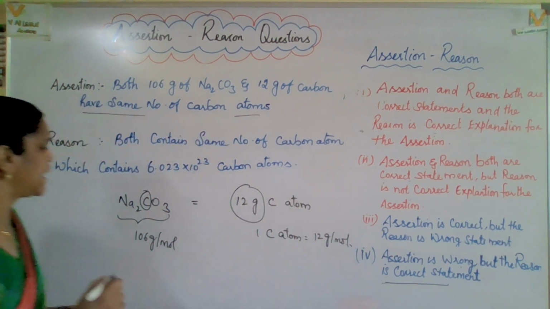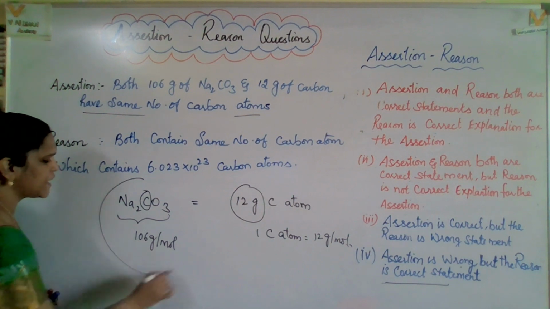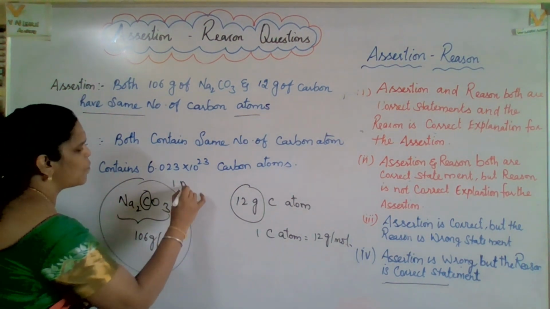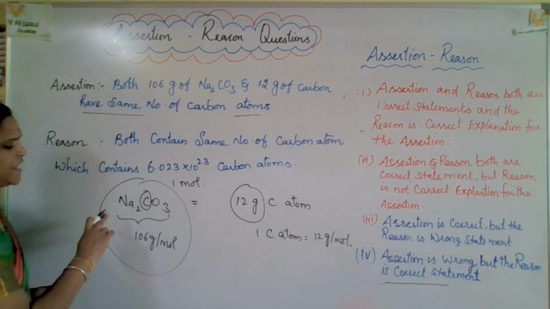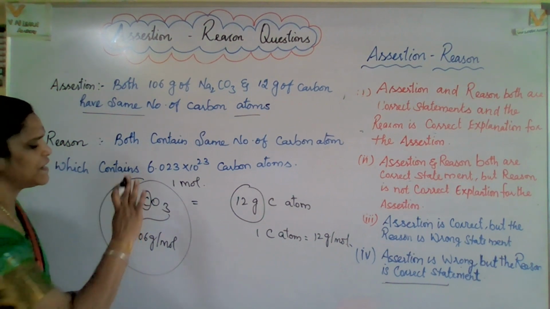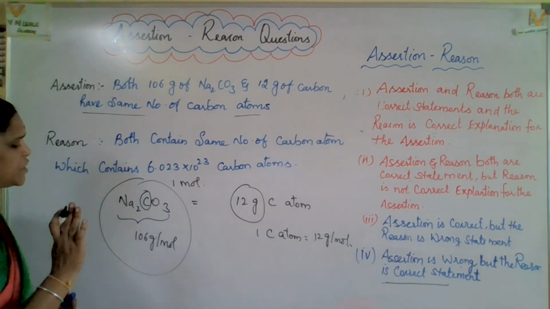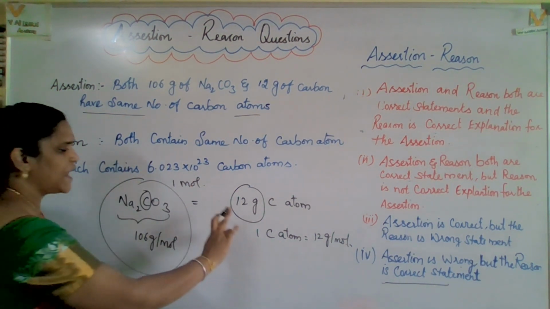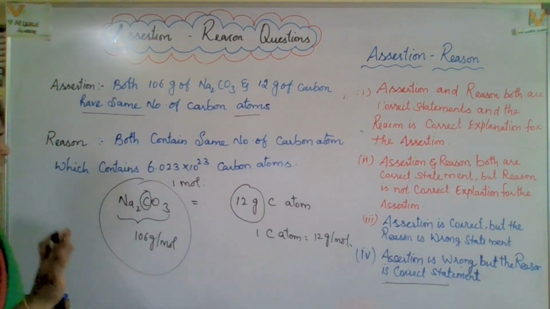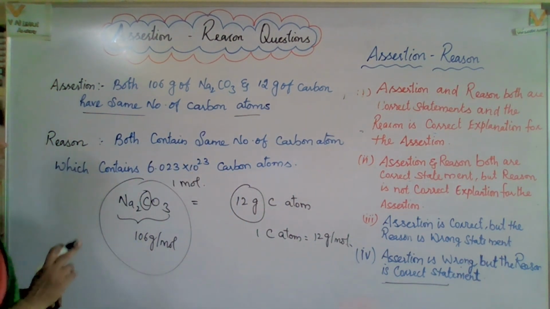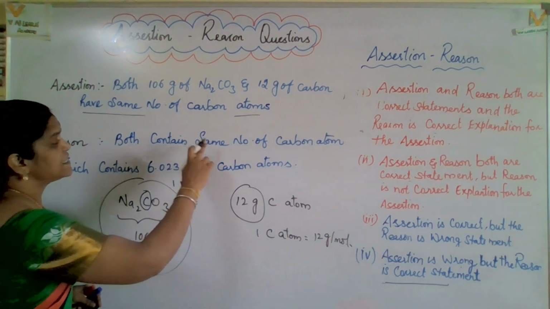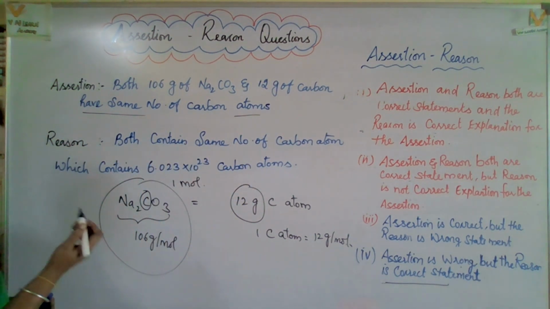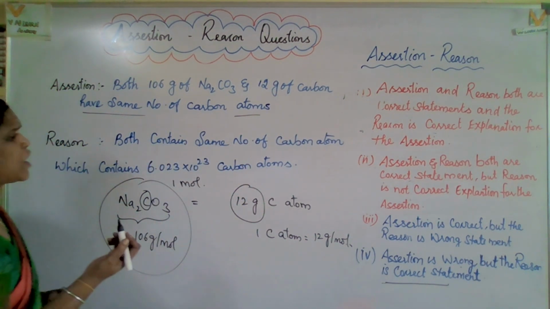Now this completely comes under 1 mole. Right. So Na2CO3 is completely under 1 mole. 1 mole of sodium carbonate has 12 gram of carbon atom. Okay, now the reason they have mentioned: both contain the same number of carbon atoms. Yes, the same number of carbon atoms only.